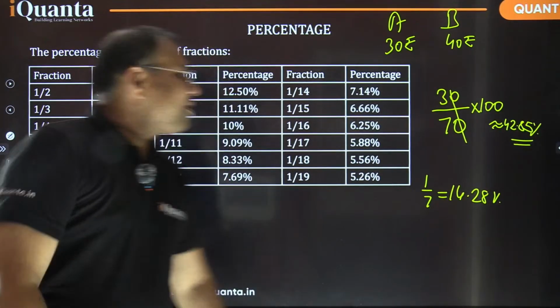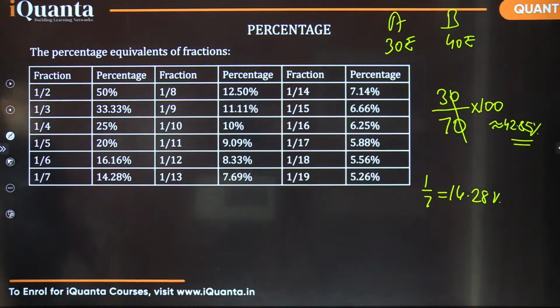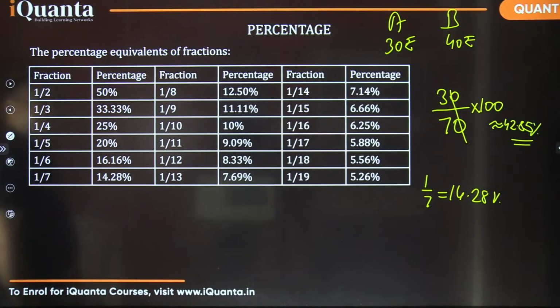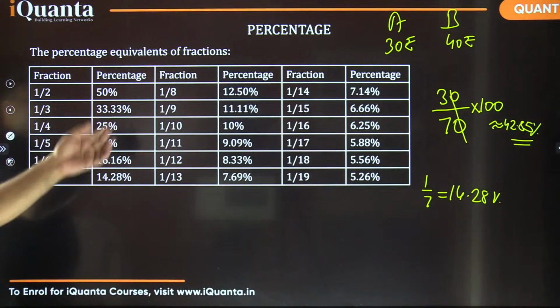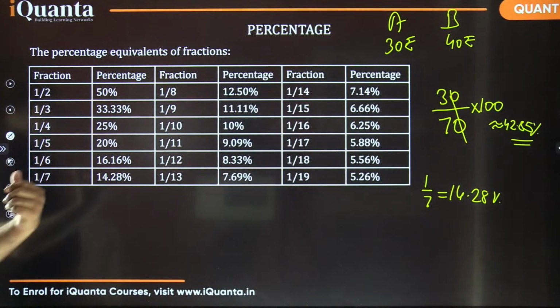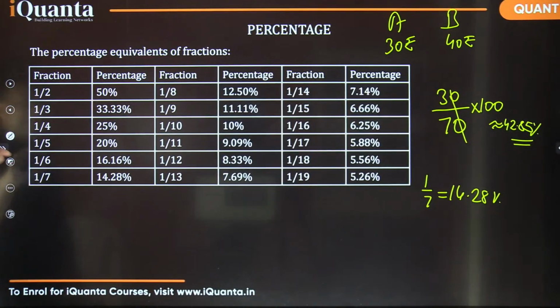So here we are having a table for all of you, whose values we must certainly remember. So 1 by 2, all of you know it is 50%. 1 by 3 is 33.33%. 1 by 4, 25%. 1 by 5, 20%. How are we getting these values? We are simply dividing 100 by 2, 100 by 3, like that.